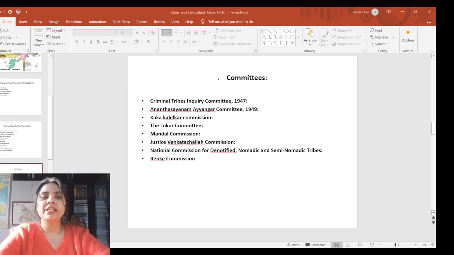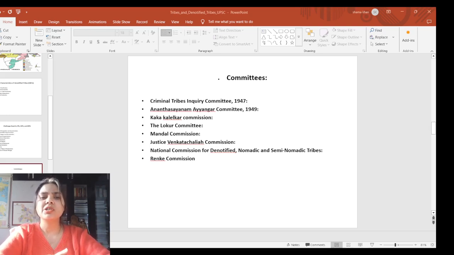The next commission we can see here is the Justice Venkatachaliah Commission. It was established in the year 2002 by the government to review the working of the Constitution, and the commission notified several key findings on NT, DNT and SNT groups. First and foremost, it raised the issue of incorrect stigmatization of denotified communities and tribes at all levels, whether by government or society. The commission suggested that the Ministry of Social Justice and Empowerment and the Ministry of Tribal Welfare should implement programs for economic development, education, job creation, social freedom and rehabilitation of denotified tribes.